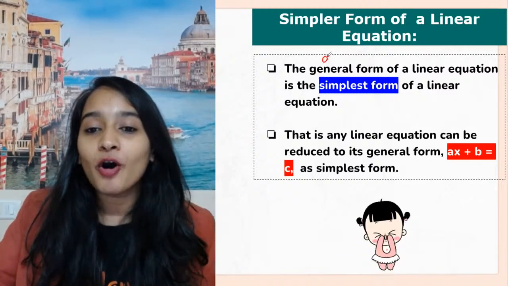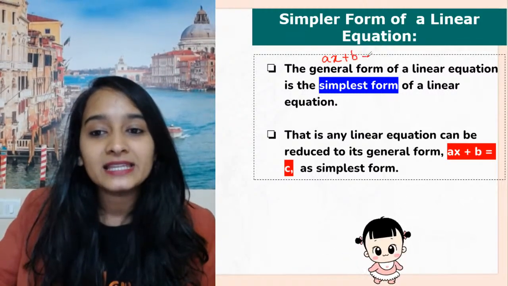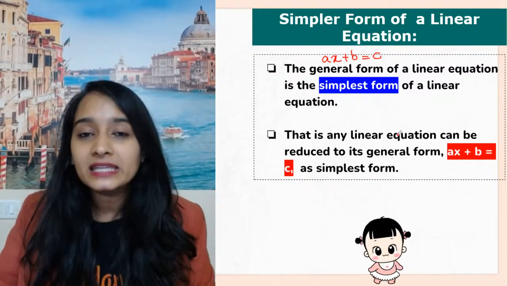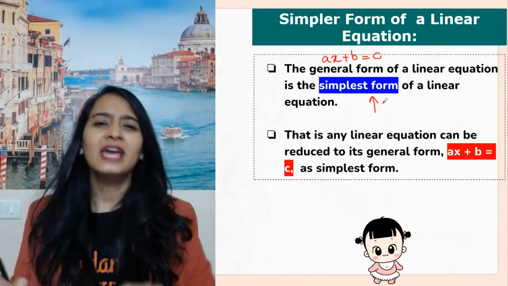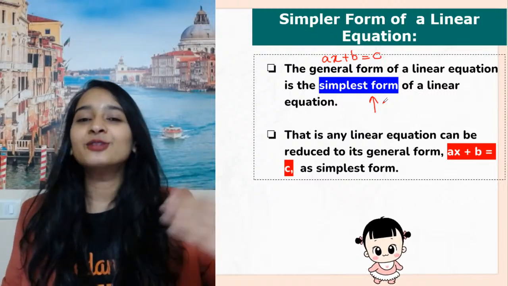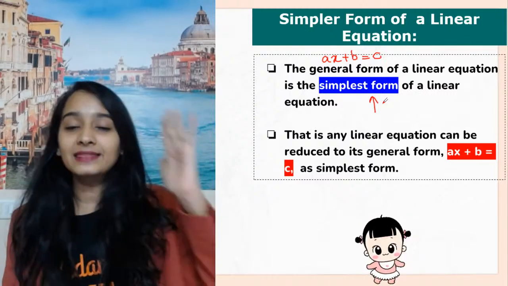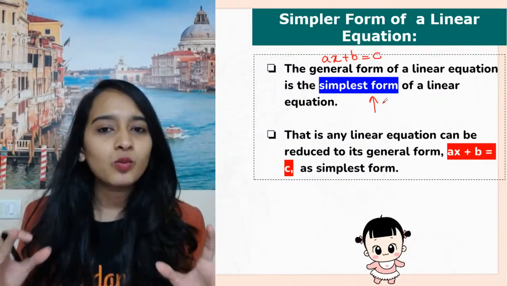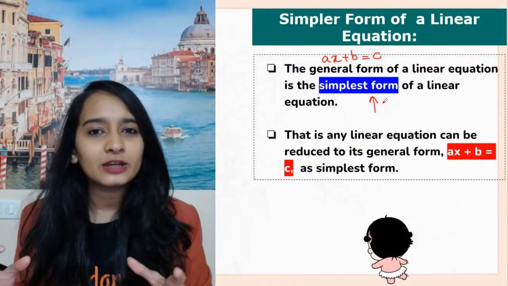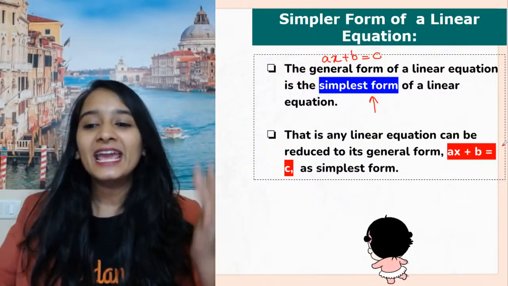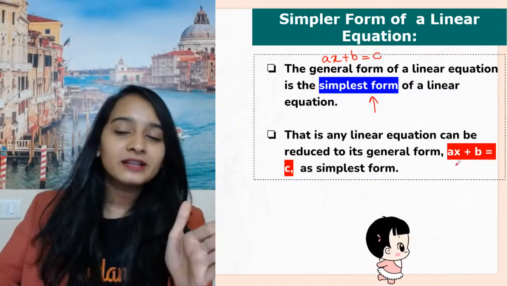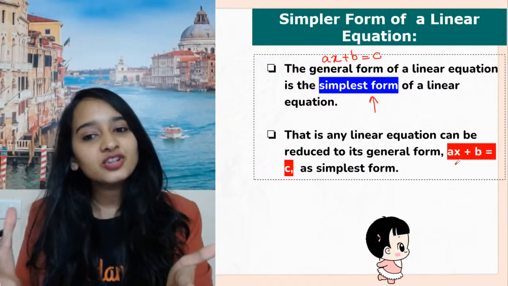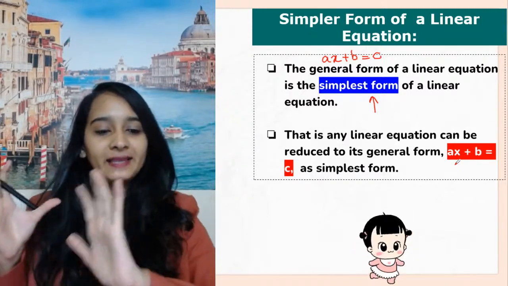The general form, that is ax plus b is equal to c, is the simplest form of the linear equation. There cannot be any other form simpler than this one. So if they ask you what is the simple form of a linear equation, remember it is still ax plus b is equal to c. Don't get confused. Simplest form and general form, both are the same, right?